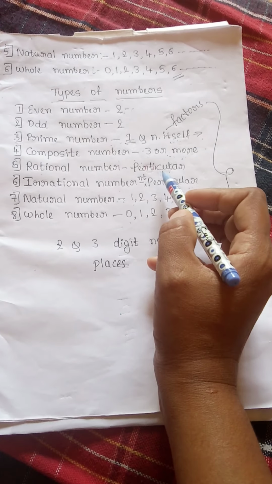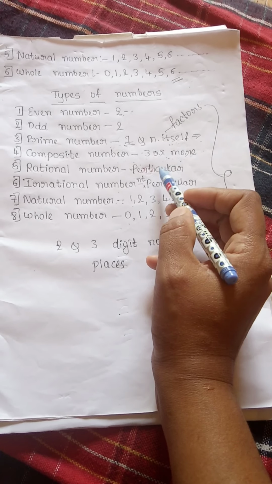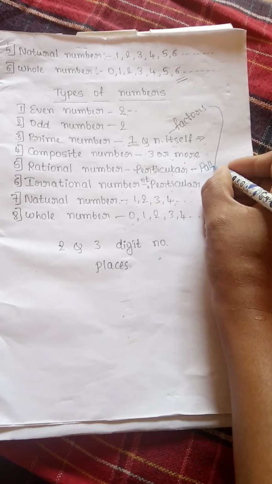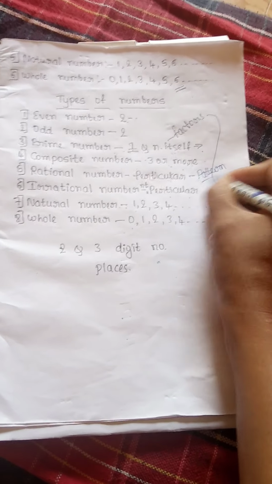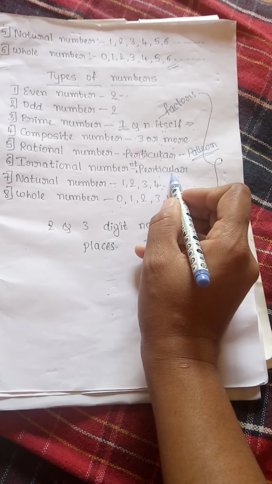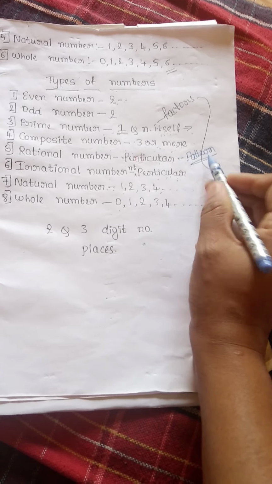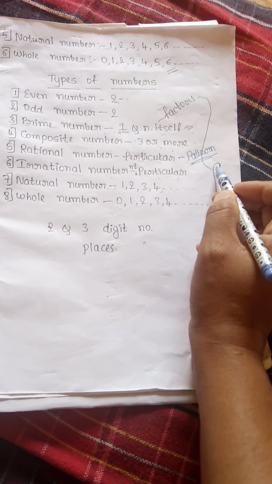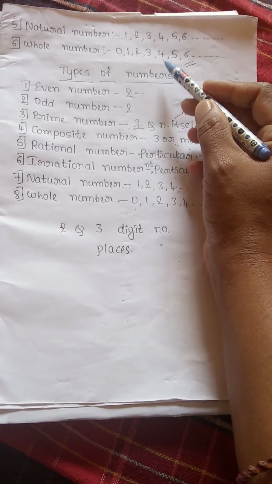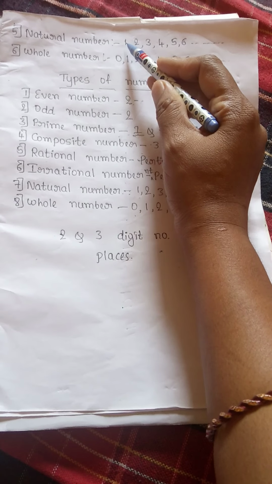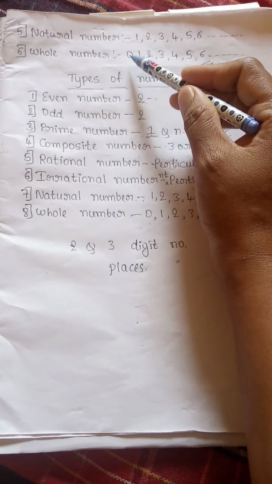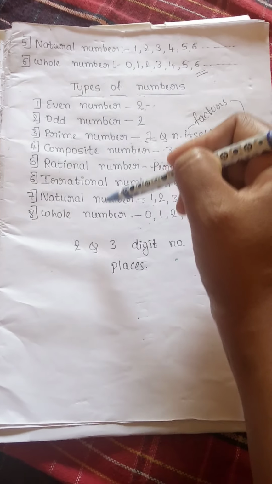Rational number means we will get a particular answer or the pattern. Here we will find the pattern of the number, but in an irrational number we will not get a particular answer, and the pattern of the number will also not be there. Okay, natural number, as I told now, will start from 1, and whole number is nothing but it will start from 0. Okay, now these are the 8 types of numbers.